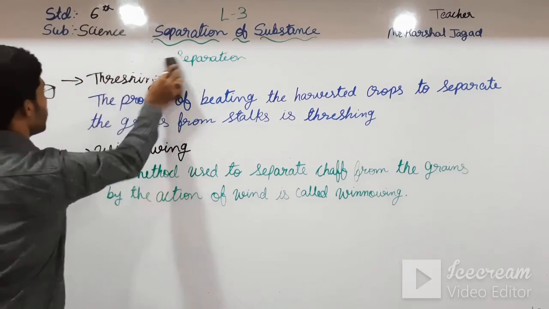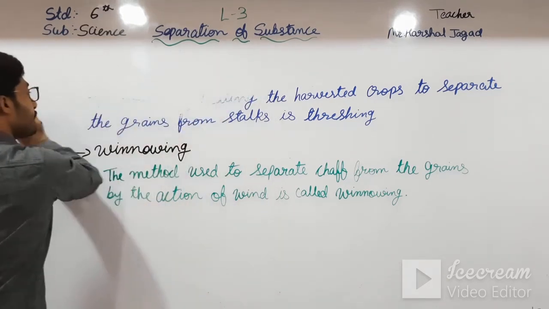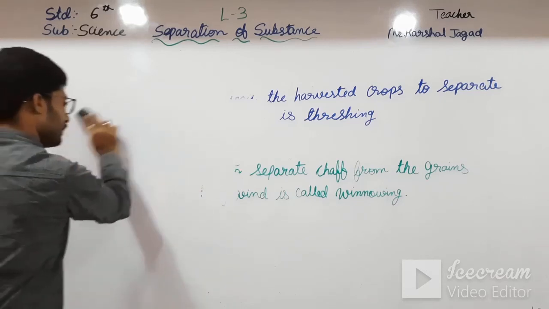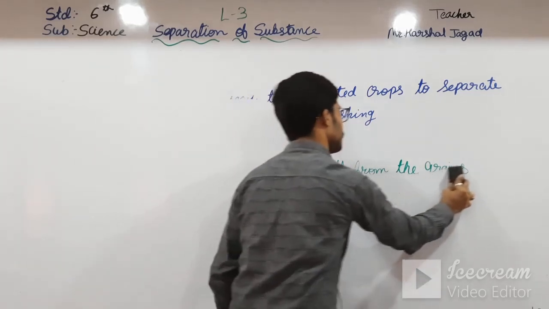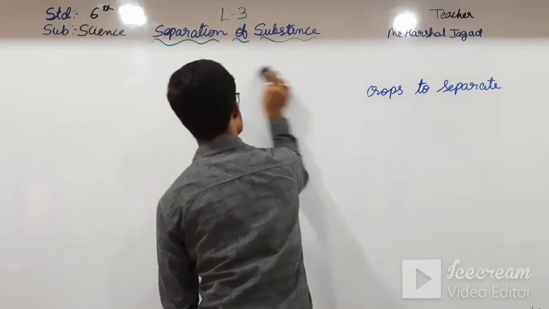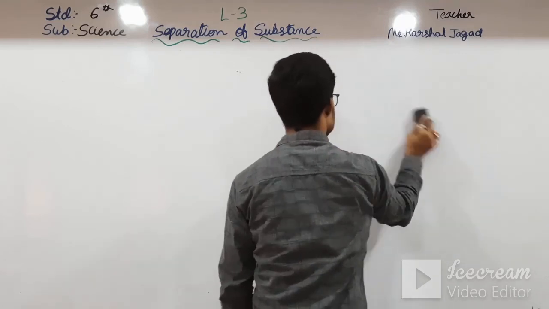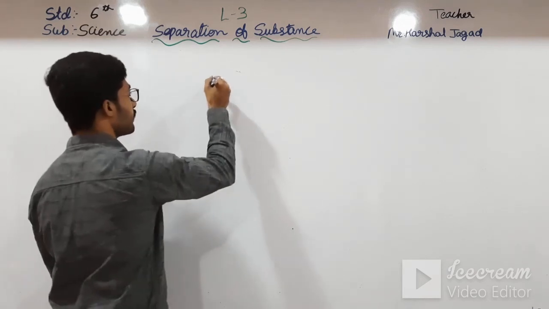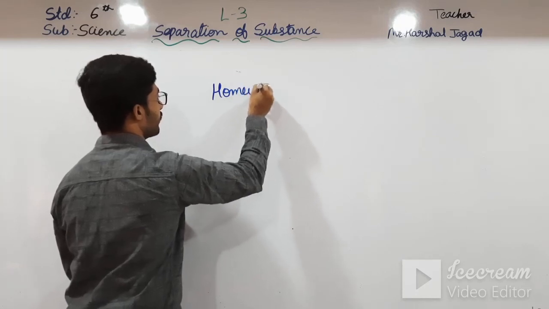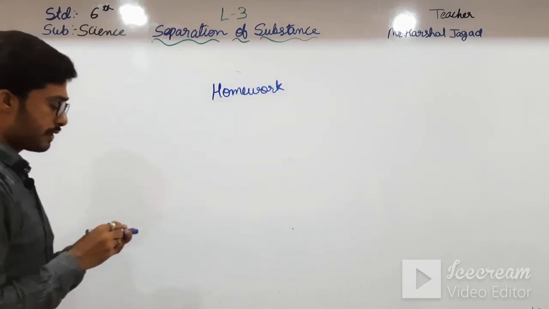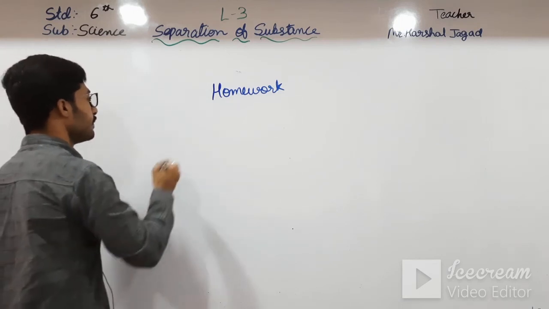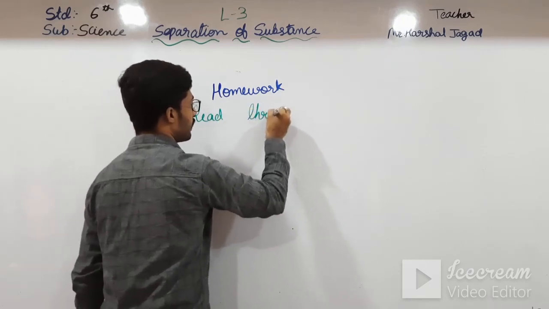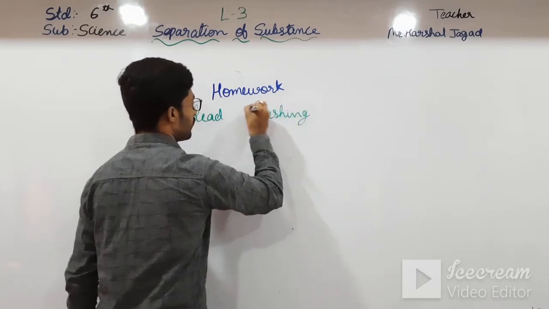Today's homework, students: you have to read threshing and winnowing.